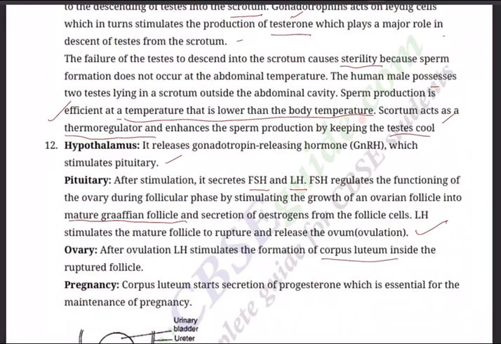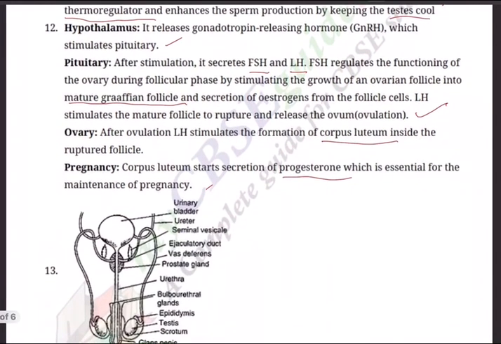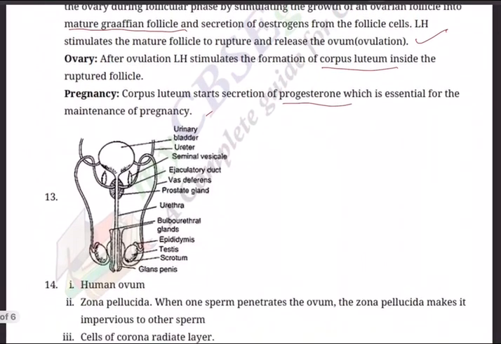And in the ovary, after ovulation, LH stimulates the formation of corpus luteum inside the ruptured follicle. And corpus luteum starts secretion of progesterone, which is essential for the maintenance of pregnancy. See, this flowchart you must remember. Next, question number 13. Take a pencil, draw this diagram, label it, and you must know the importance of each part that you are labeling.